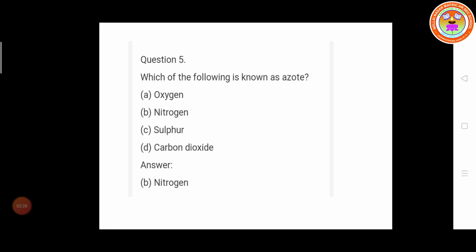Question number 5. Which of the following is known as azote? Azote, A-Z-O-T-E. We already know that azote is nitrogen. What are the options they have given? Oxygen, nitrogen, sulfur, carbon dioxide. Which option is right? B, nitrogen. Azote means nitrogen.